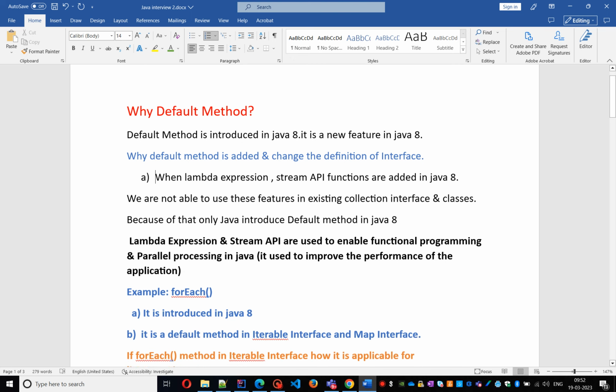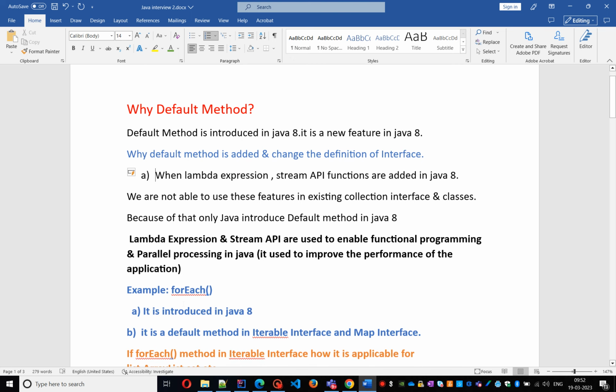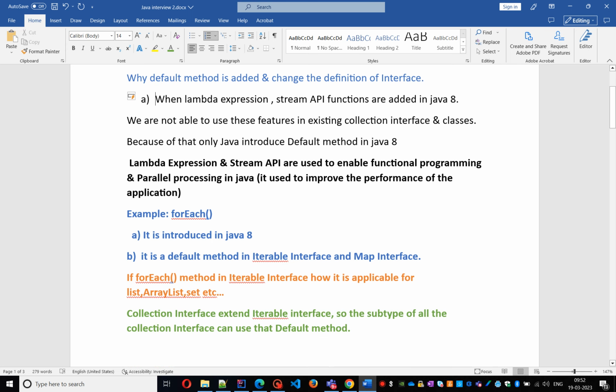What is an example? The forEach method is one example of a default method introduced in Java 8. It is a default method in the Iterable and Map interfaces. How is forEach in the Iterable interface applicable to the collection classes? Actually, the Collection interface extends the Iterable interface, so the subtypes of all the collection interfaces can use the default method.